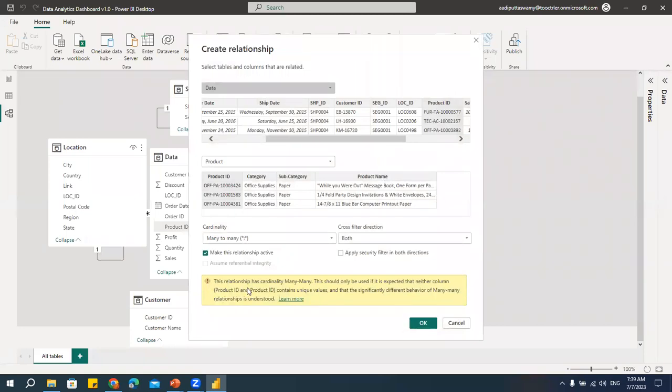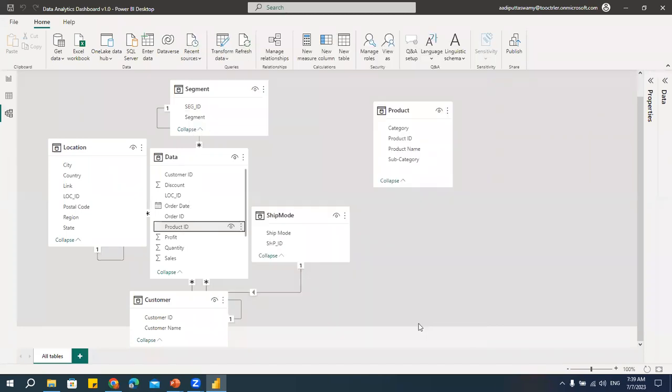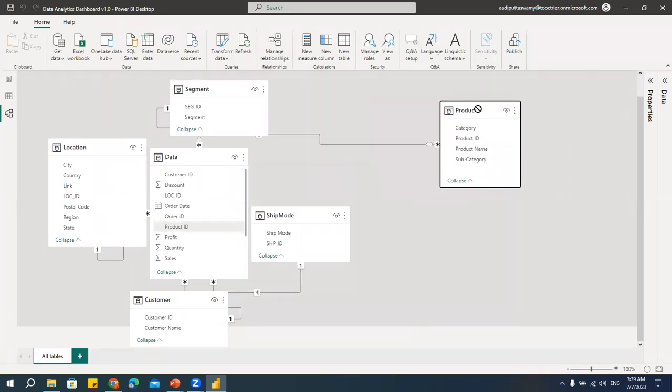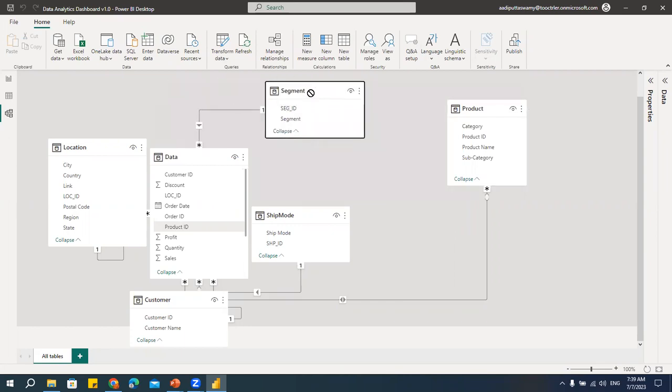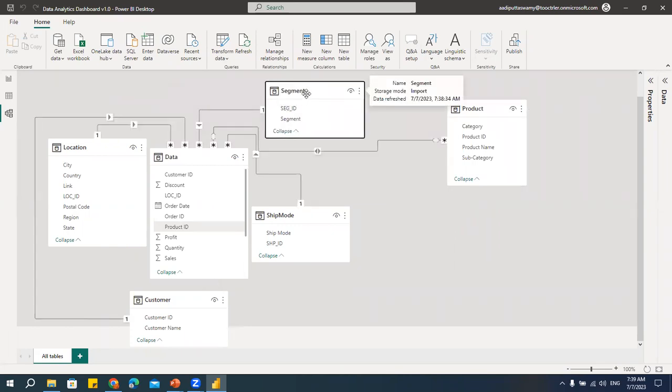So I'll just try to manually connect this. Now, because I think we have some duplicate values here, it's saying many to many. In this case, we actually require it, so I'll say okay, let the connections be there. See, it got connected. All right. So my data modeling is also done. See, I have the cleaned data here, the table. So I'm doing it very quickly. Suppose you don't have proper IDs or proper columns, or they are not matching, please go and check the data. Okay. All right. So this is done.